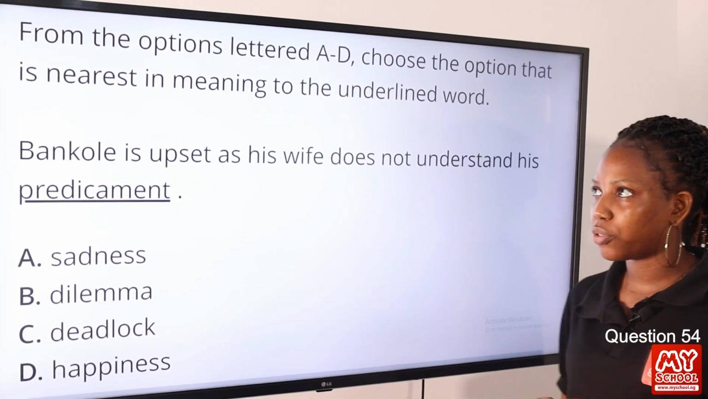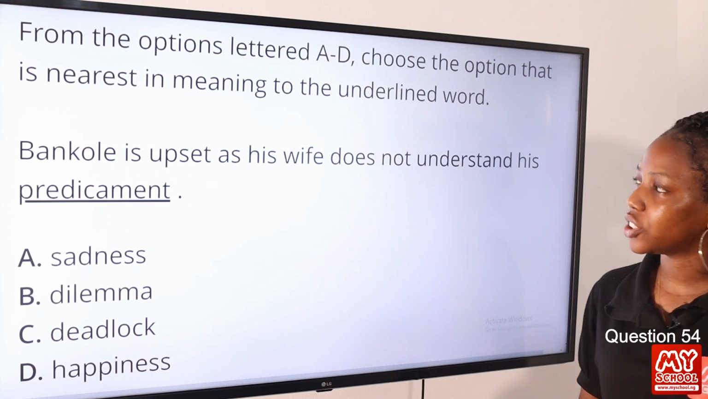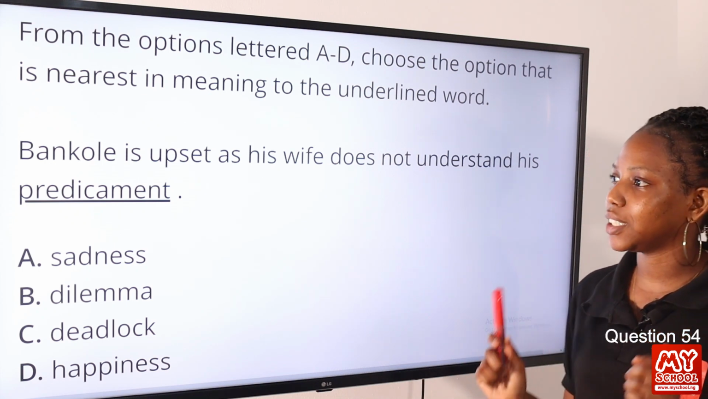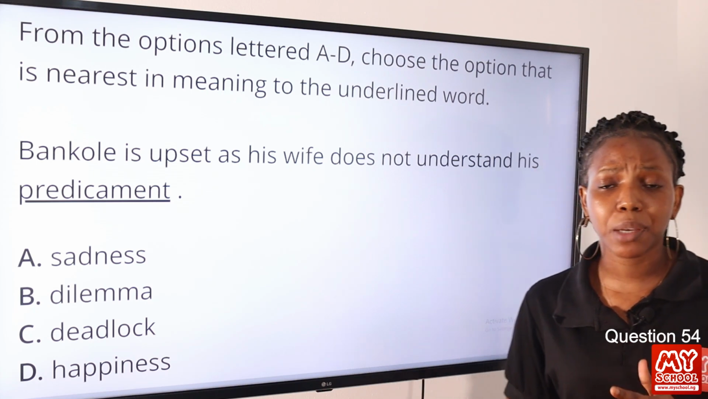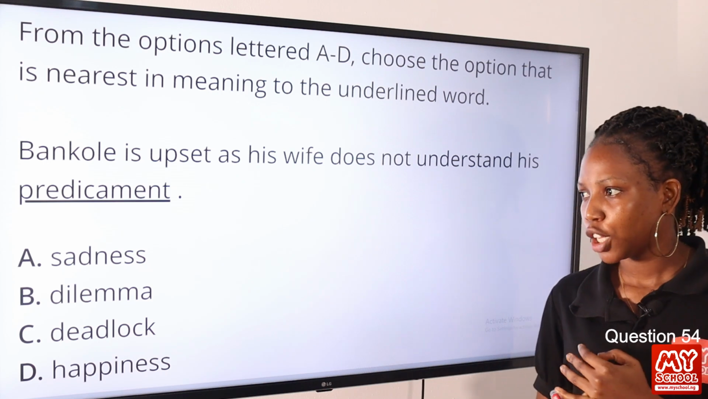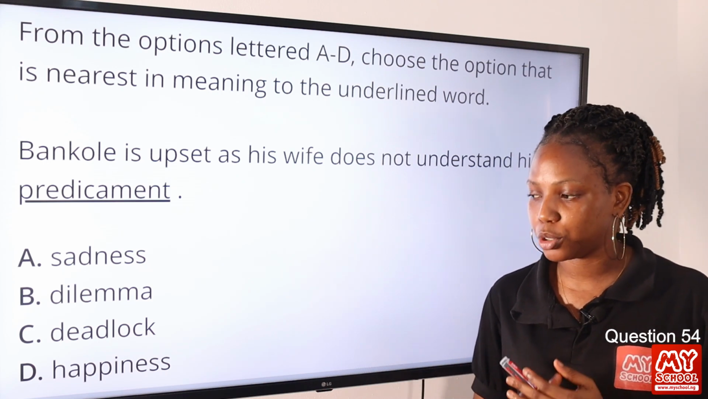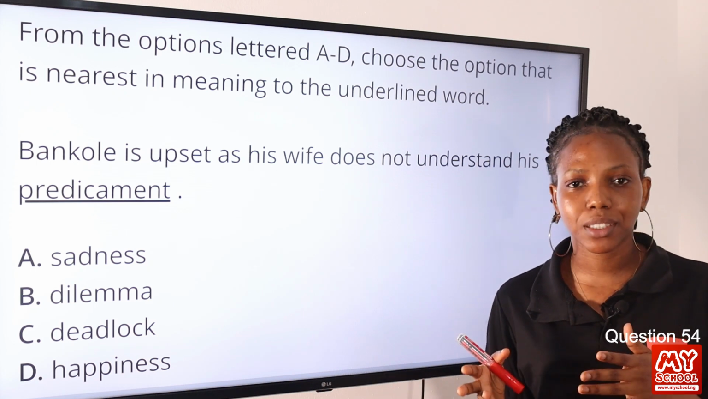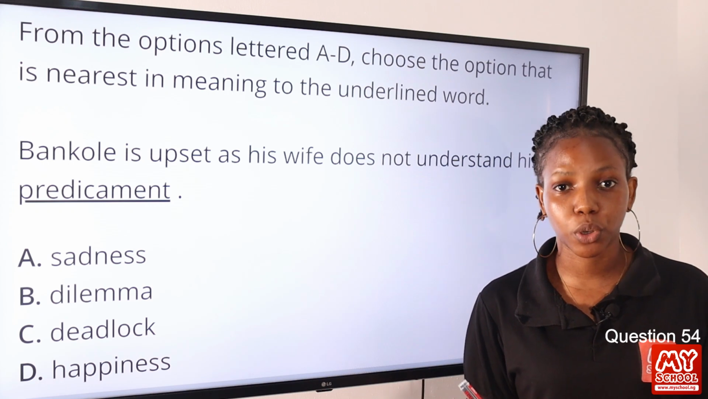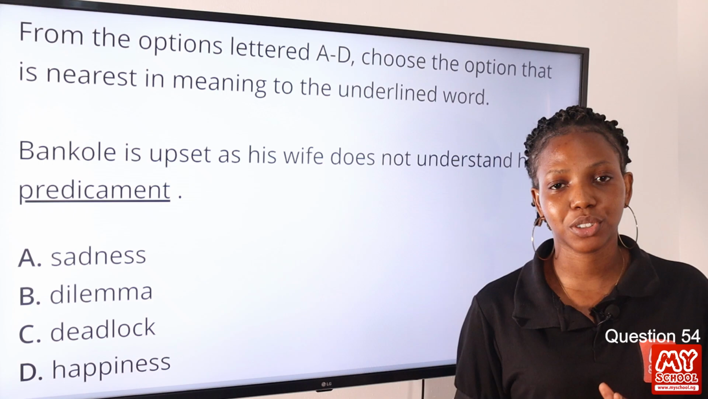Question 54. From the options labeled A to D, choose the option that is nearest in meaning to the underlined word. Bankole is upset as his wife does not understand his predicament. So predicament is the word underlined and it means a difficult situation, right? So we have option A, sadness, option B, dilemma, option C, deadlock, option D, happiness. The nearest in meaning should be dilemma, since dilemma means a difficult situation, also a problem. So option B is the correct answer to this question.